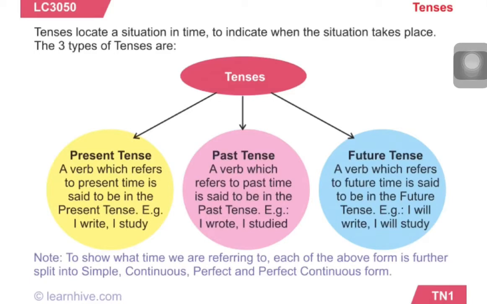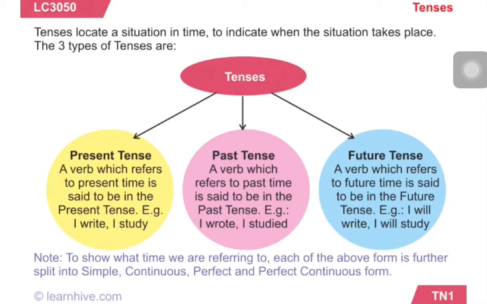Today we will learn about tenses. Tenses locate a situation in time to indicate when the situation takes place. The three types of tenses are present tense, past tense, future tense. Present tense: a verb which refers to the present time is said to be in the present tense. For example, I study, I write.